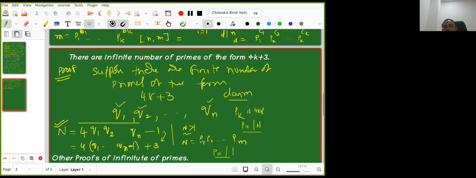If not, they're all of the form 4k plus 1, and the product is also of the form 4k plus 1. That is a contradiction. So there is a prime of the form 4k plus 3. Since these are the only primes of that form, this pk is one among them. Now pk divides n and pk divides this portion, so it divides 1. That is a contradiction.